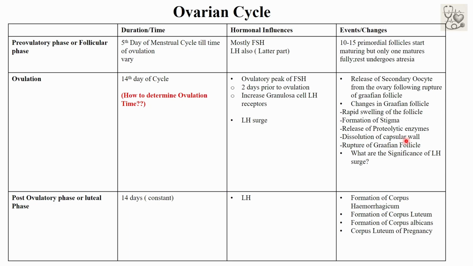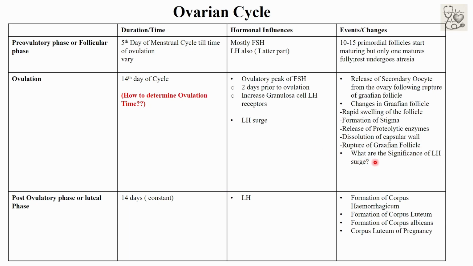Within 30 minutes of protrusion, fluid oozes out from the stigma, followed by rupture of the follicle and release of the ovum surrounded by the corona radiata. The secondary oocyte is released into the peritoneal cavity, where it is received by the fimbriated end of the fallopian tube.